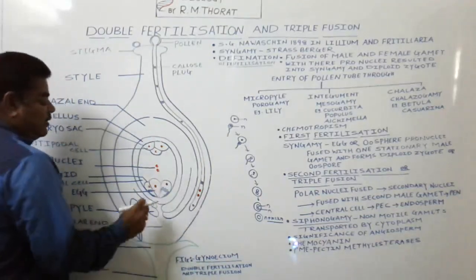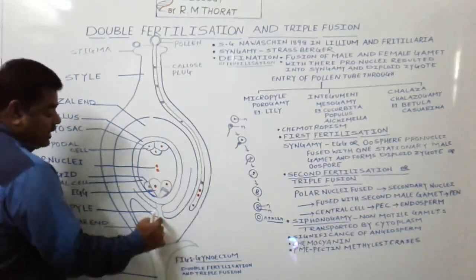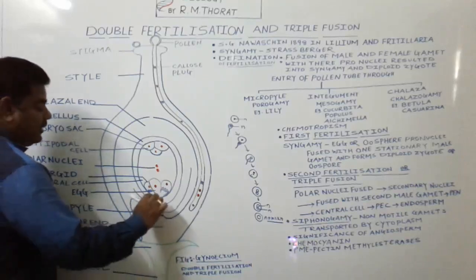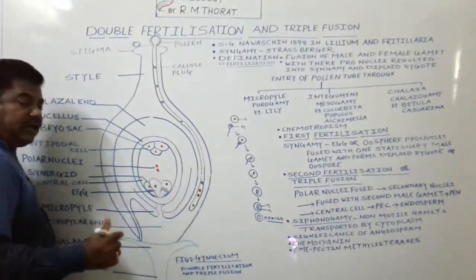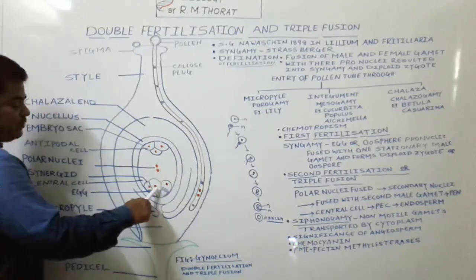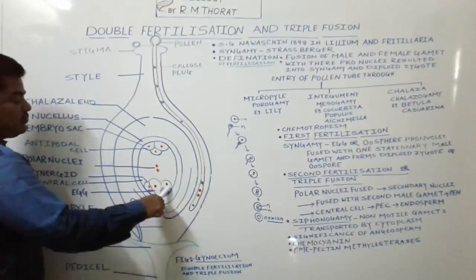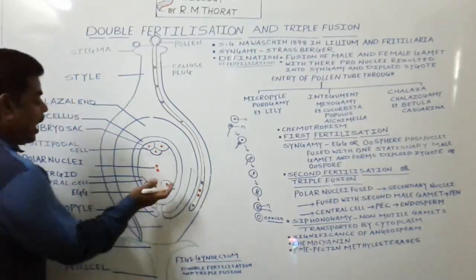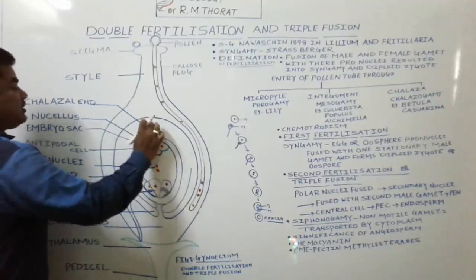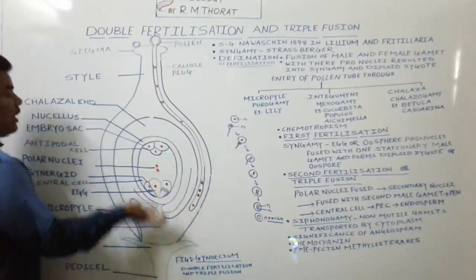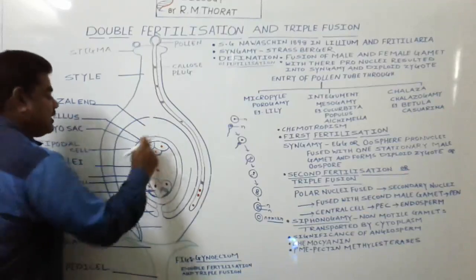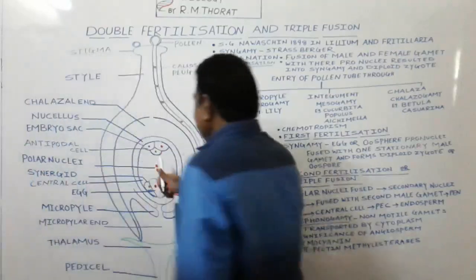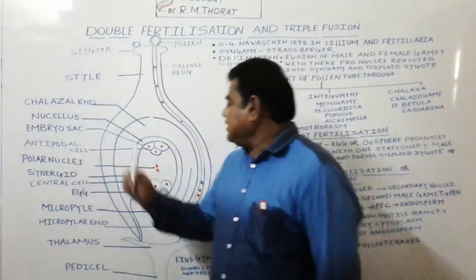In this embryo sac, this one end we call the micropylar end. Towards the micropylar end, one apparatus is present, we call it the egg apparatus. This one is the egg apparatus, this one is the egg, surrounded by the two synergids. This egg and two synergids we call the egg apparatus. Opposite to the micropylar end, the chalazal end is present, and towards the chalazal end, three antipodal cells are present.